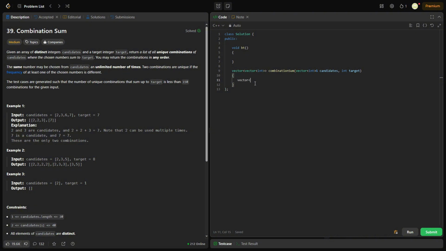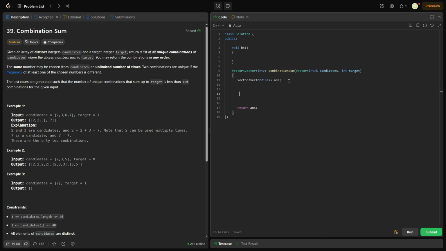And I say array, but I mean a vector. A vector of vectors, which makes sense, because technically our output is an array of arrays, because we have a combination, and that's an array, and that's put into the actual answer array. Okay, and we have to return this because that's what we should be returning.